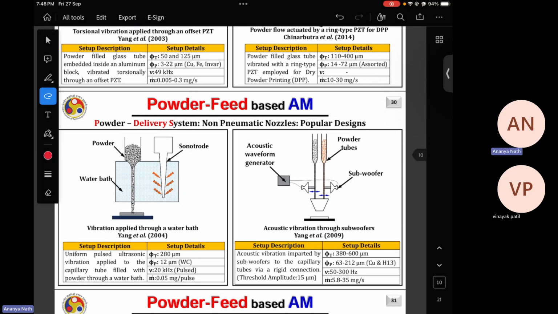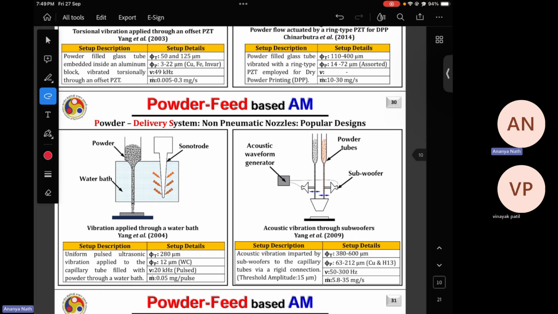In the third diagram, you dip the nozzle inside a water bath, but do not dip the nozzle at the end. You make the nozzle tip out of the water bath, and inside the water we are now attaching one sonotrode. If the sonotrode vibrates, the vibration gets transferred inside the water, and from the water vibration the nozzle vibrates and the powder particles come out of the nozzle end.